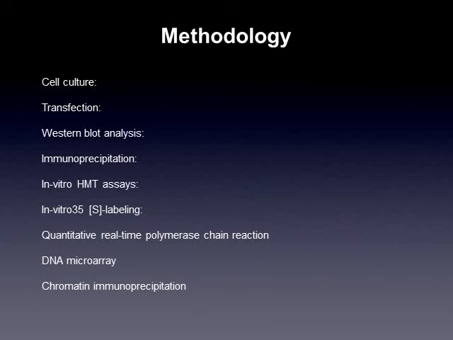The deletion mutations of menin were synthesized and labeled with S-methionine using an in vitro kit. Menin plus and menin minus cells were transfected with control menin for 24 hours. Quantitative real-time PCR was performed with specific primers for GBX2 and GAPDH with a qPCR kit. Arrays were scanned with an Illumina bead array reader, and array data export, processing, and analysis was performed using Illumina BeadStudio. Chromatin immunoprecipitation was performed.